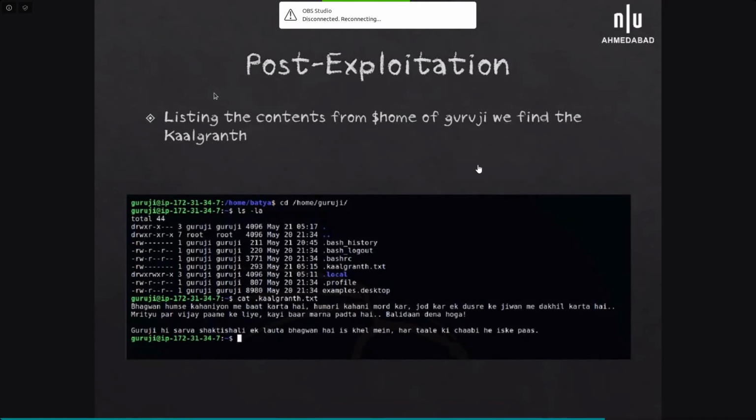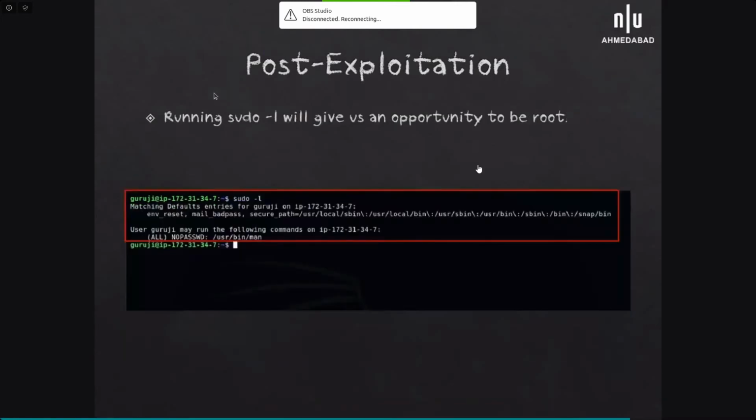Here you get the hint from the last line, "Guruji is the only almighty God." In the world of Unix, when you say almighty God, you know root is God. So it means Guruji has powers to get root access. The first command to check what commands the user can run as root is sudo -l. Here you can see that Guruji can run the man command with sudo permissions.